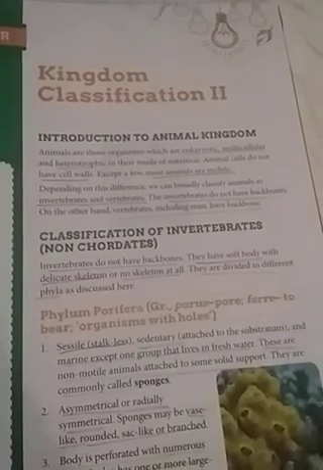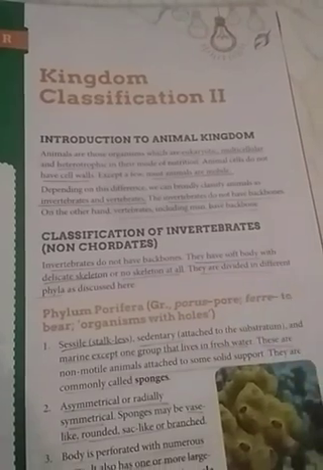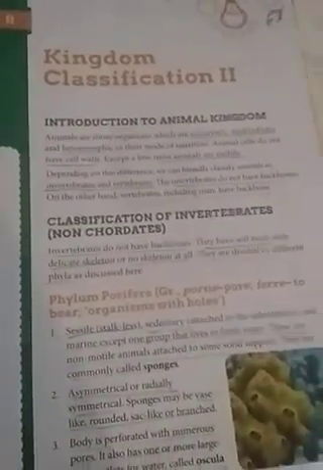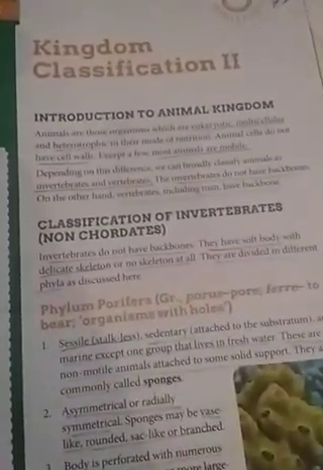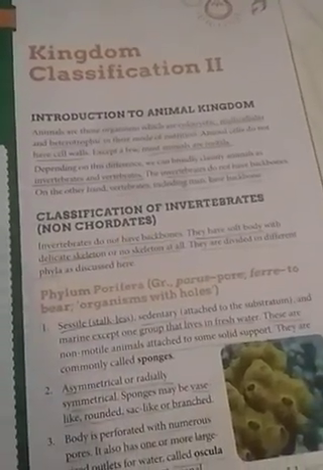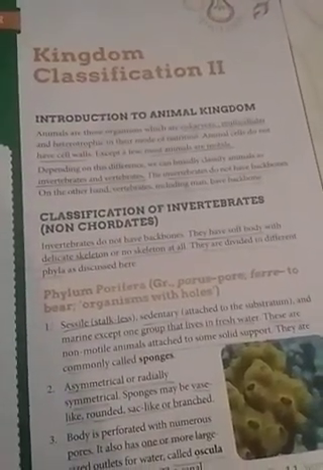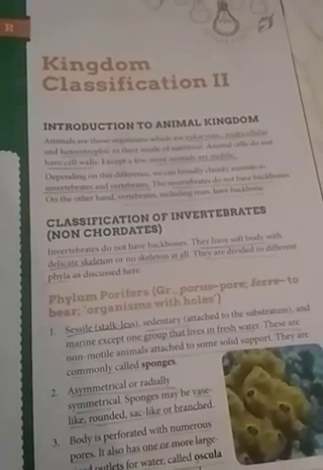Invertebrates do not have backbones, while vertebrates have a backbone. Whenever the word invertebrate or vertebrate comes, the first thing that should click in your mind is that invertebrates means no vertebrae, that means no backbone, and vertebrate means having a backbone.